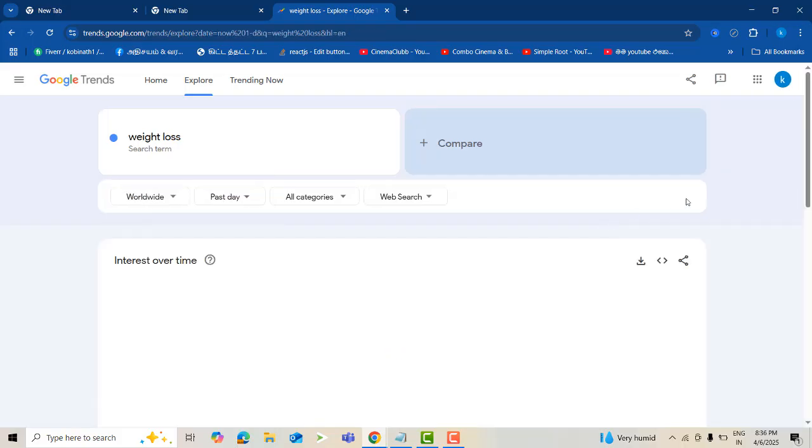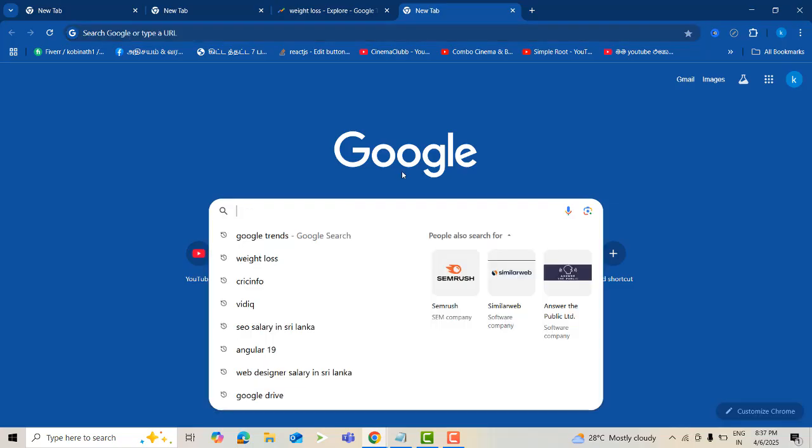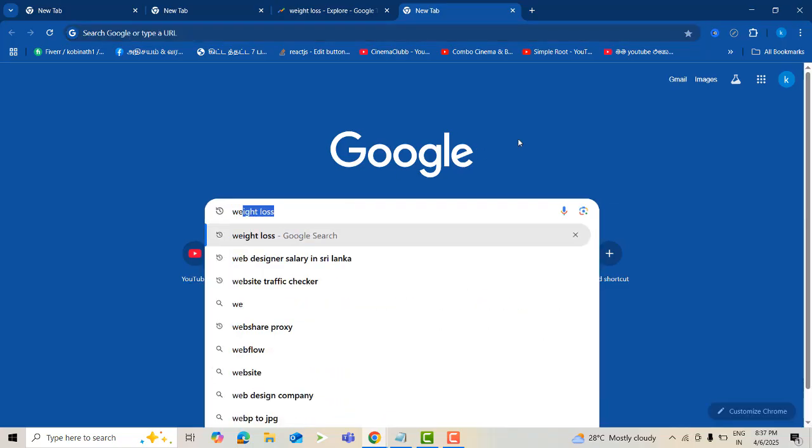You can see here it is dropping in some places, but day by day that keyword is increasing. The trend is increasing day by day. So simply go and search on Google to get the idea. Weight loss.